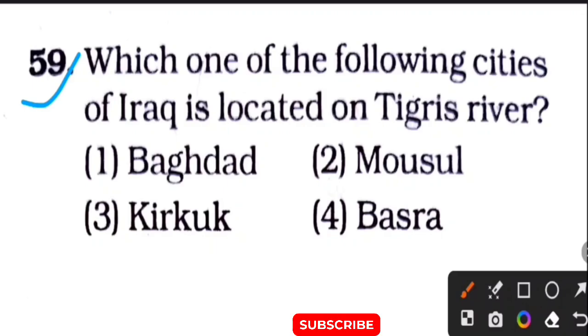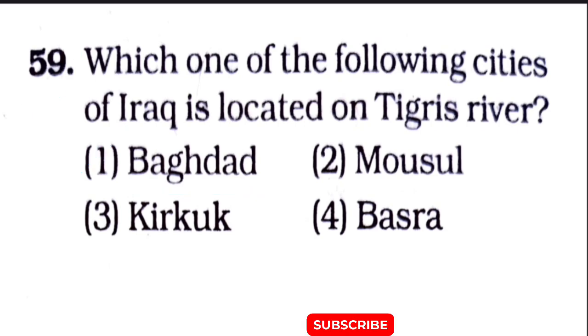Given question is: which one of the following cities of Iraq is located on the Tigris River? Option 1 Baghdad, option 2 Mosul, option 3 Kirkuk, option 4 Basra. The correct answer of this question is option number 1, Baghdad.